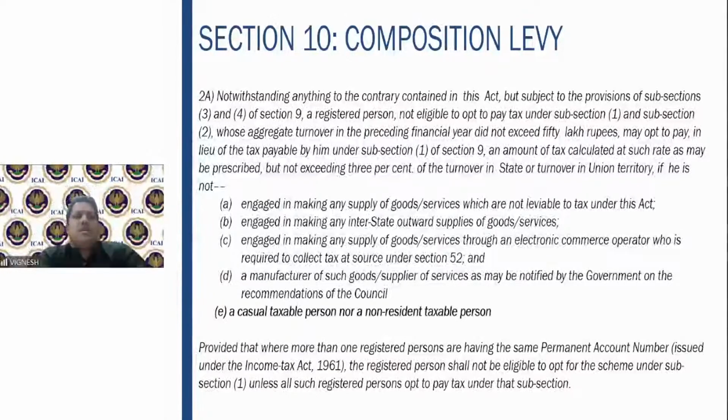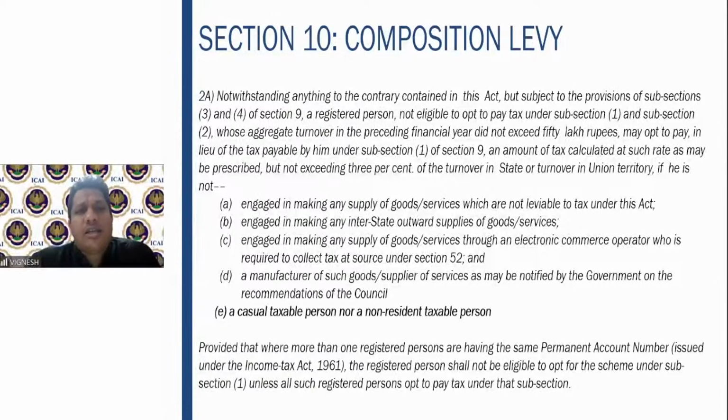What does the section say? Notwithstanding anything contained, subject to the provisions of 9(3), a person not eligible to opt to pay tax under subsection 1. This line is very, very critical. You are not eligible to opt to pay the tax under subsection 1 and subsection 2. Aggregate turnover in the preceding financial year does not exceed 50 lakhs. Another important point: for a service provider, the aggregate turnover in the preceding financial year should not exceed 50 lakhs. He may opt to pay, in lieu of the tax payable by him under 9 subsection 1, that is the regular tax, tax not exceeding 3% of the turnover. 3% of the turnover for CGST means the total net rate is 6%.